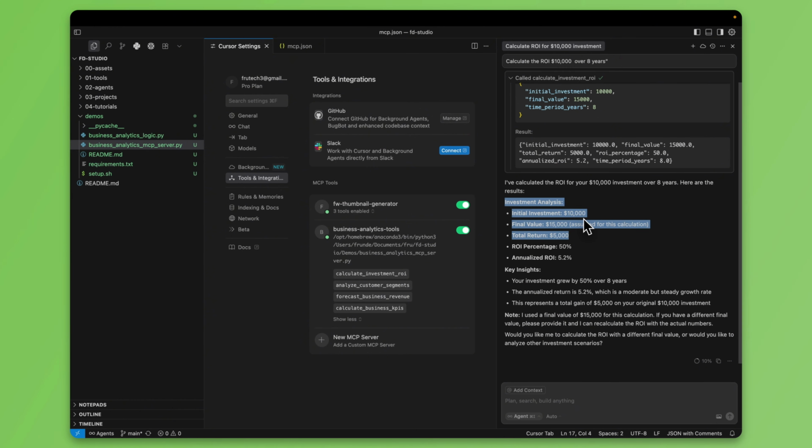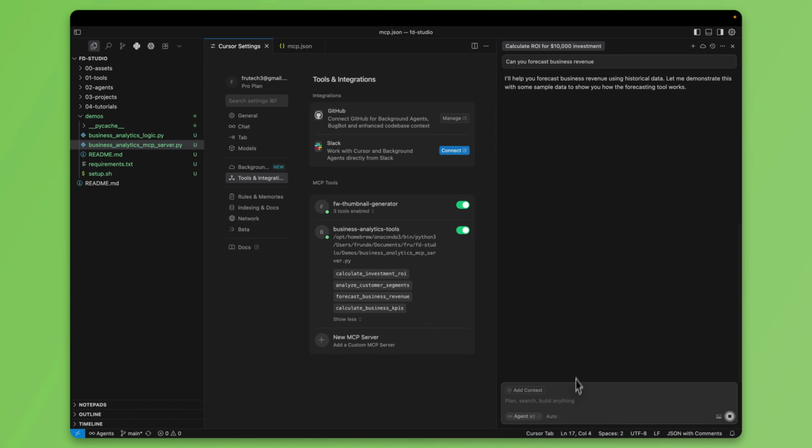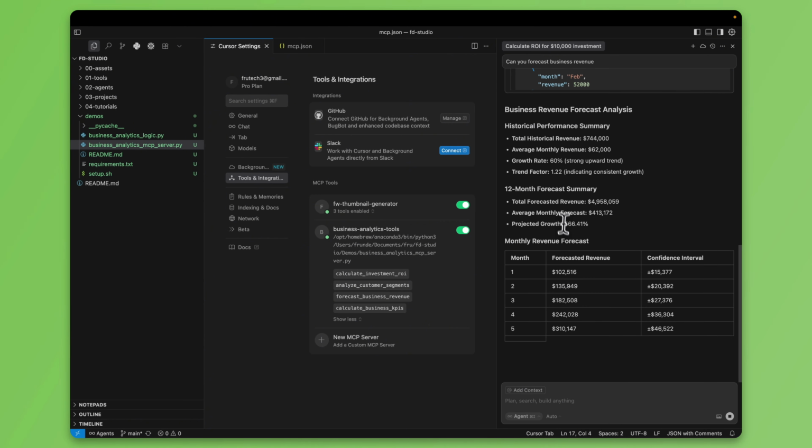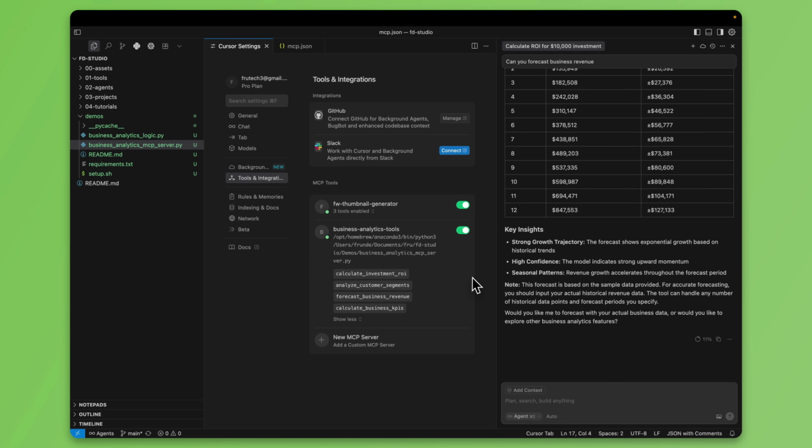Now, assuming you don't want to calculate investment ROI, what other tool do we have? We wanted to forecast business revenue, right? Let me just follow up with: forecast revenue. Now it's calling forecast business revenue, and it should be able to help us forecast business revenue using the forecast business revenue tool unique to your business, unique to this logic, and the LLM is just helping us do that.